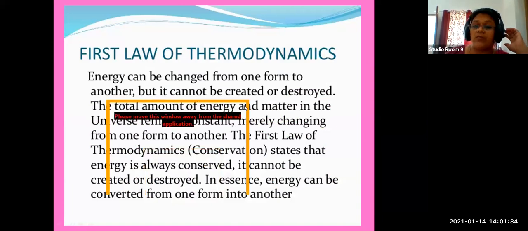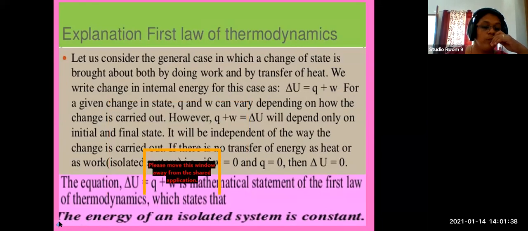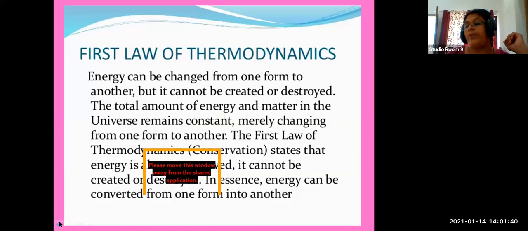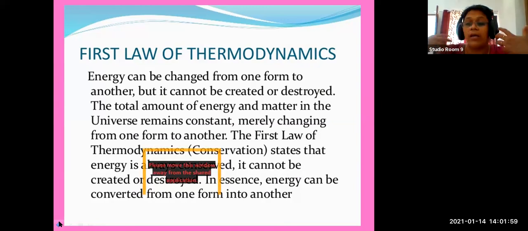Energy can be changed from one form to another form. It cannot be created or destroyed. That is what we have learned already. Therefore, the total amount of energy and matter in the universe remains constant. Even the universe is evolving every fraction of a second. In the universe, new stars and new planets are evolving due to collisions and explosions.